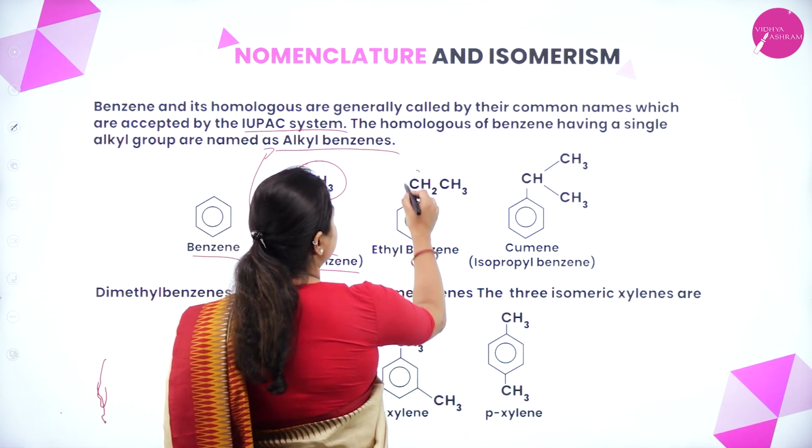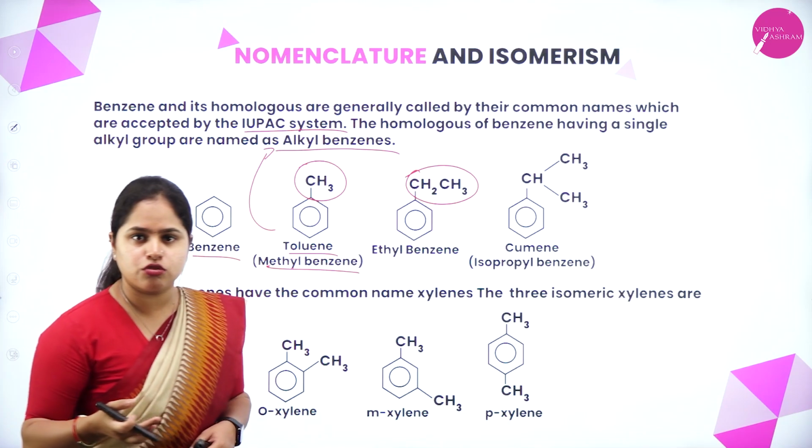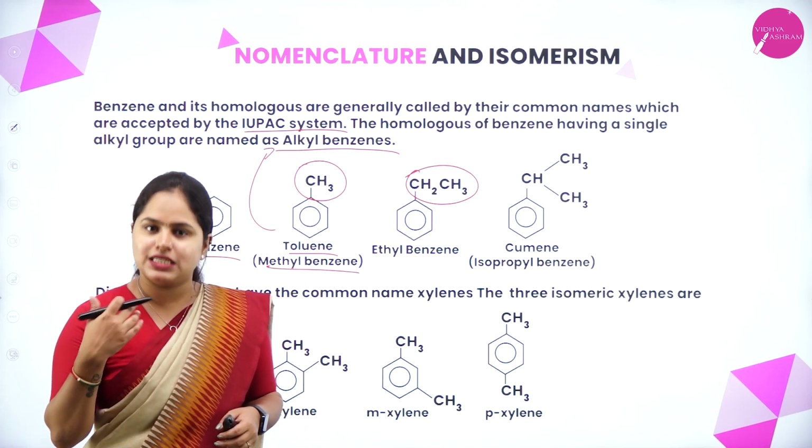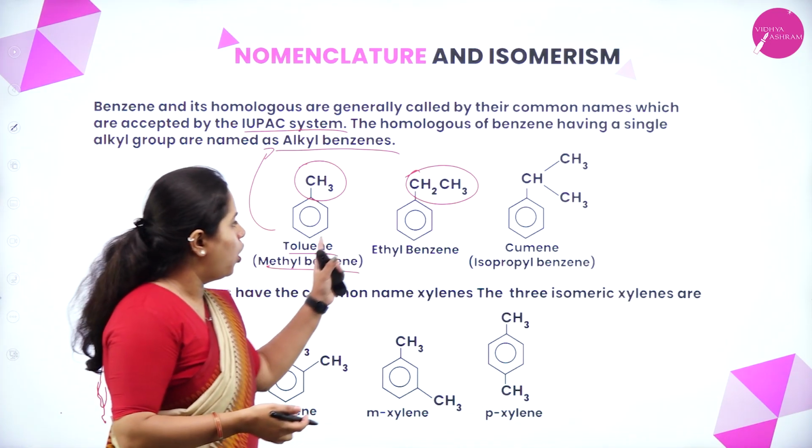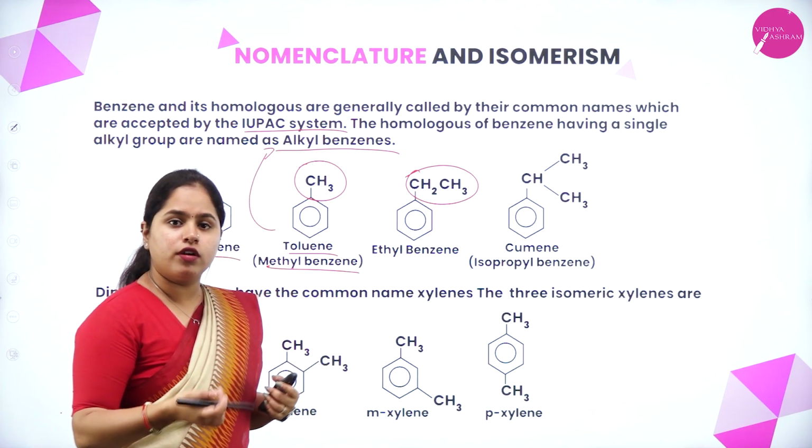Now you have CH2CH3 on benzene. What is CH2CH3? It is C2H5. That is an ethyl group, right? So on the benzene you have ethyl. So what will be the name?